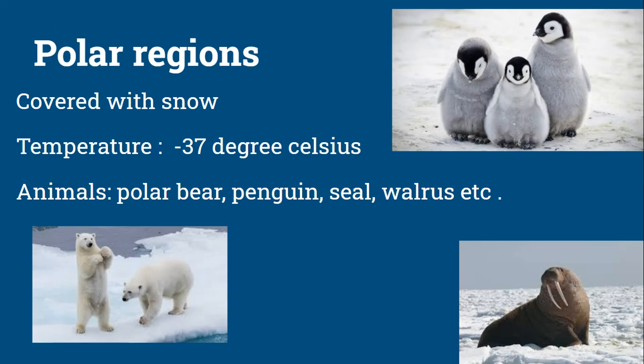Polar regions are covered with snow and are very cold for most parts of the year. During the winter, the temperature can go as low as -37 degrees Celsius. Animals that can be found in the polar region are polar bears, penguins, seals, and walrus.